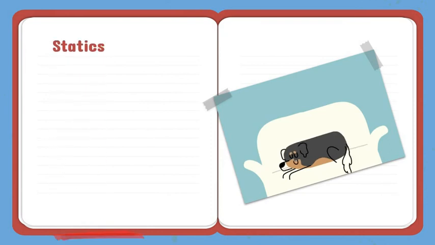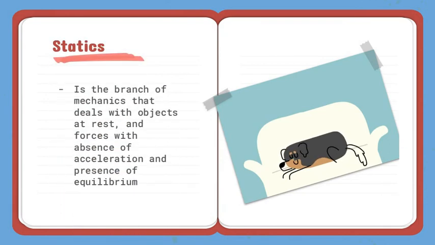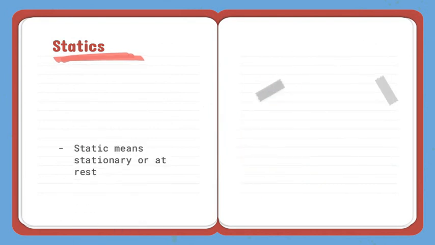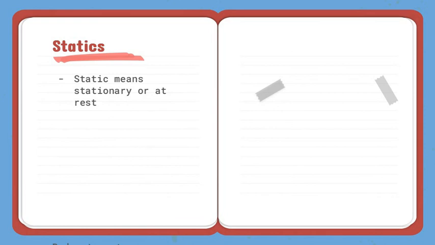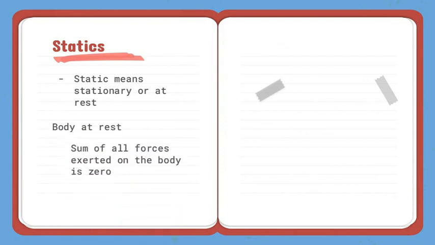Statics is the branch of mechanics that deals with objects at rest and forces with absence of acceleration and presence of equilibrium. Equilibrium is attained when the forces that act upon an object are in balance. Derived from the term itself, the word static means stationary or at rest. A body at rest means that the sum of all forces exerted on the body is zero. It does not necessarily mean that there is no force acting on the body.